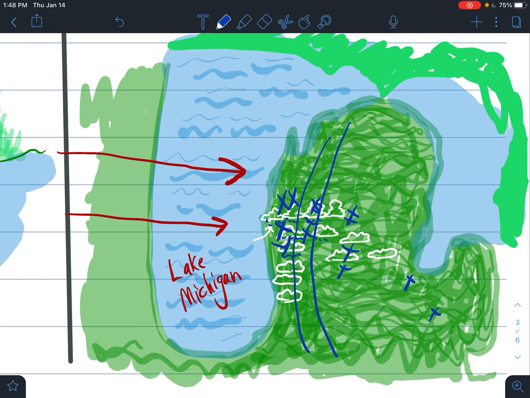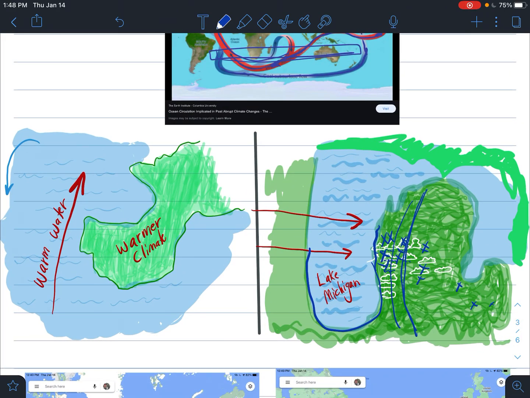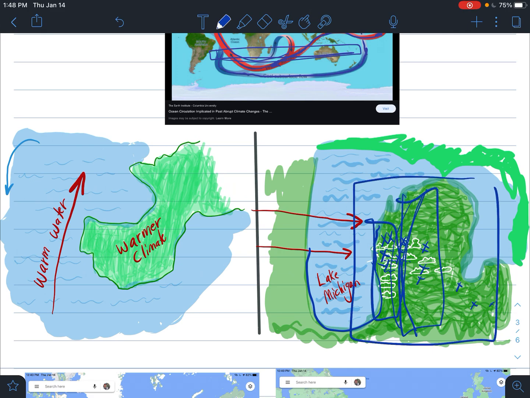Over here on the east side, they don't get as much of that snow because they're further away from this large body of water. So this large body of water is adding a lot of moisture to the west coast of Michigan, which is causing there to be a lot of snow in the wintertime and a lot of rain in the summertime. So that's how a large body of water can affect the climate of a region. So we're not looking at this whole place, we're just looking at little parts of these places.